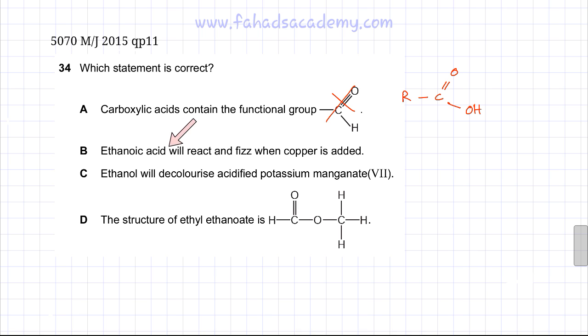The second one is that ethanoic acid will react and fizz when copper is added. Now, since ethanoic acid is an acid, metals are going to react with acids. And when they react with acids, they're going to produce salt plus hydrogen gas. So normally reactive metals are going to produce hydrogen gas and they're going to fizz. But this is not going to happen with copper because copper is very low in the reactivity series.